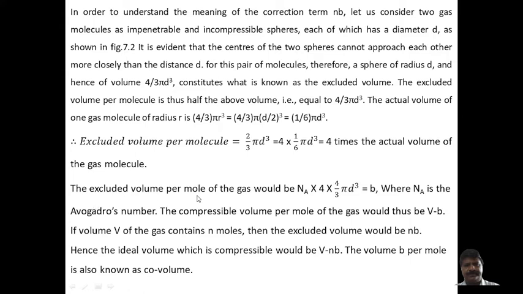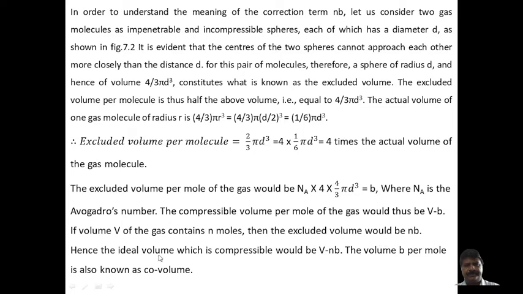The excluded volume per mole of the gas, if N is the Avogadro number, is B. B is equal to the Avogadro number times 4 times 4/3 pi d cubed... where N is the Avogadro number. The compressible volume per mole of the gas would be V minus B. If the volume V of the gas contains n moles, then the excluded volume will be nB.